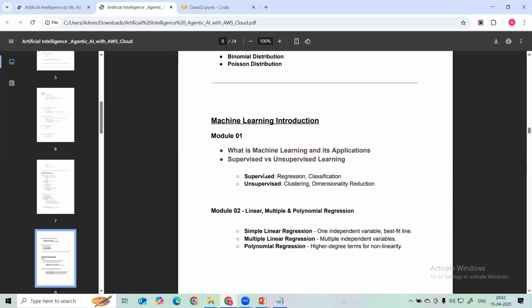Machine learning concepts: what is machine learning? What are the different applications of machine learning? Where can we apply machine learning techniques to solve real-world problems? We are going to see that. And then we have supervised and unsupervised learning.